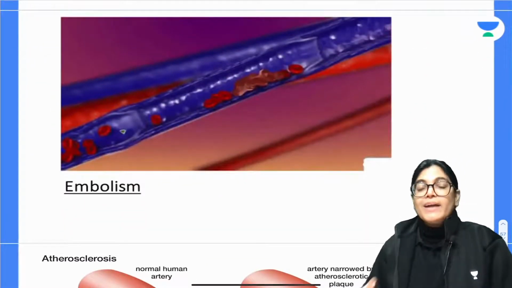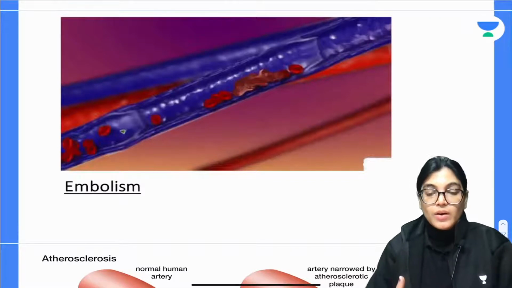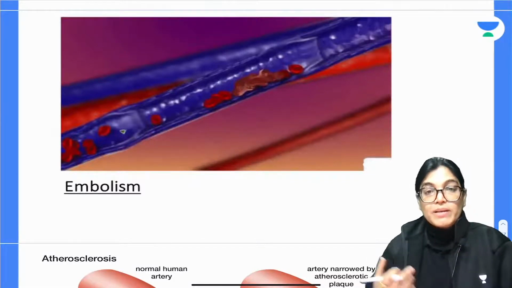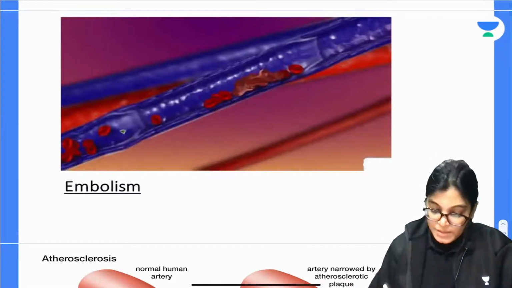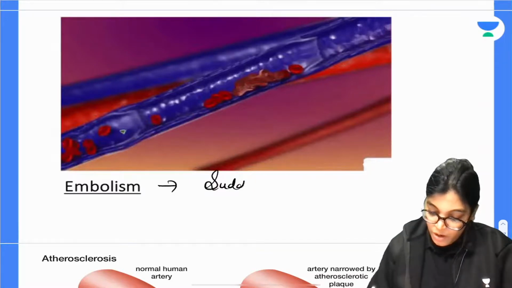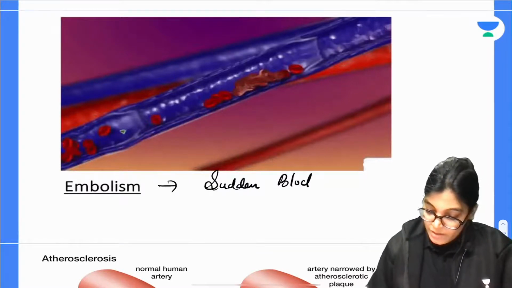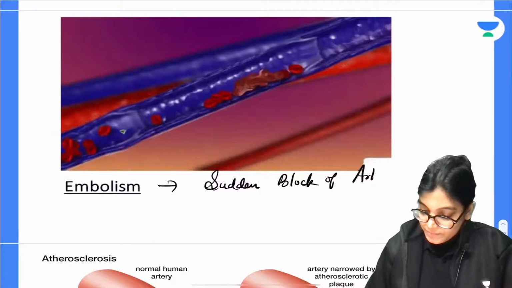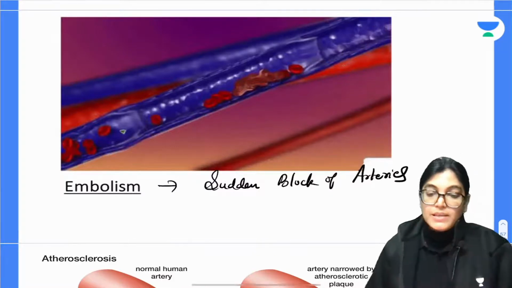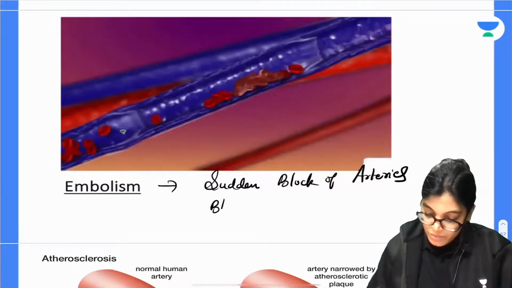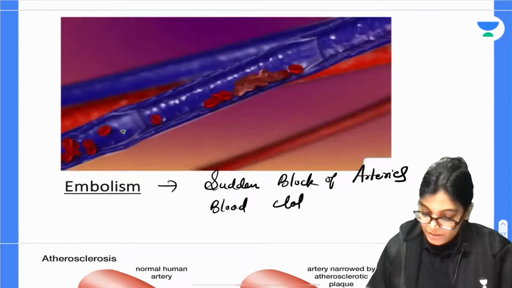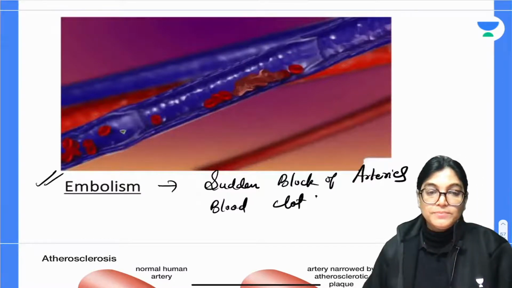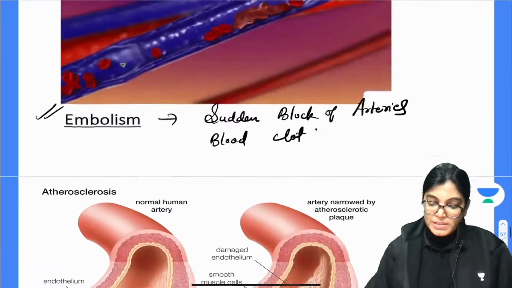Embolism. Now actually a sudden block occurring in arteries by the formation of blood clot is called embolism. So it is a sudden block of arteries by formation of blood clot. These are just terms to make you understand.